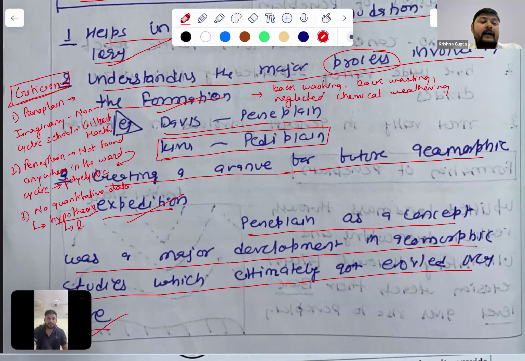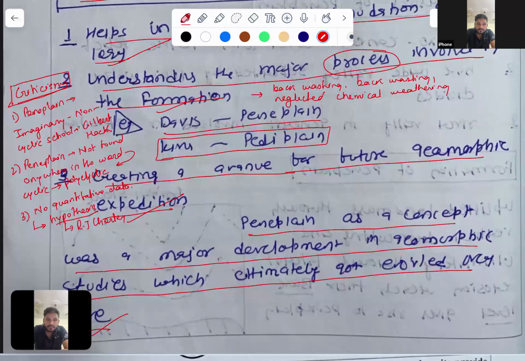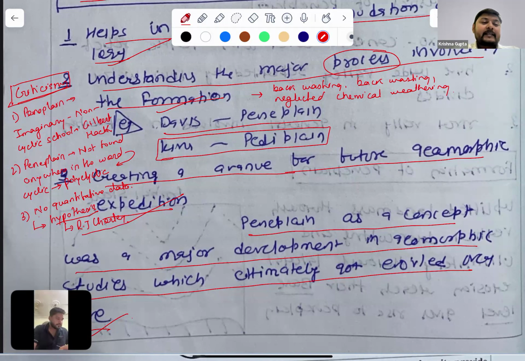Therefore, RJ Shorley criticized it for not providing any kind of data. So this is a certain part we can add here as a criticism.